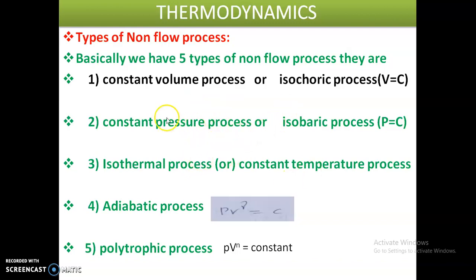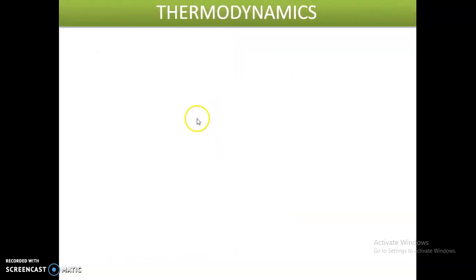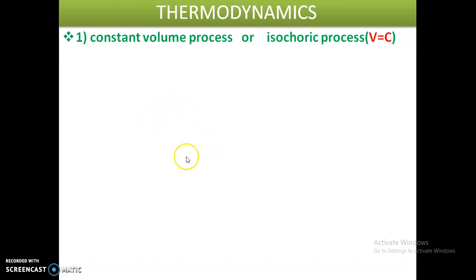But in this class we will discuss only the constant volume process, that is the isochoric process. Let us see what is the constant volume process.